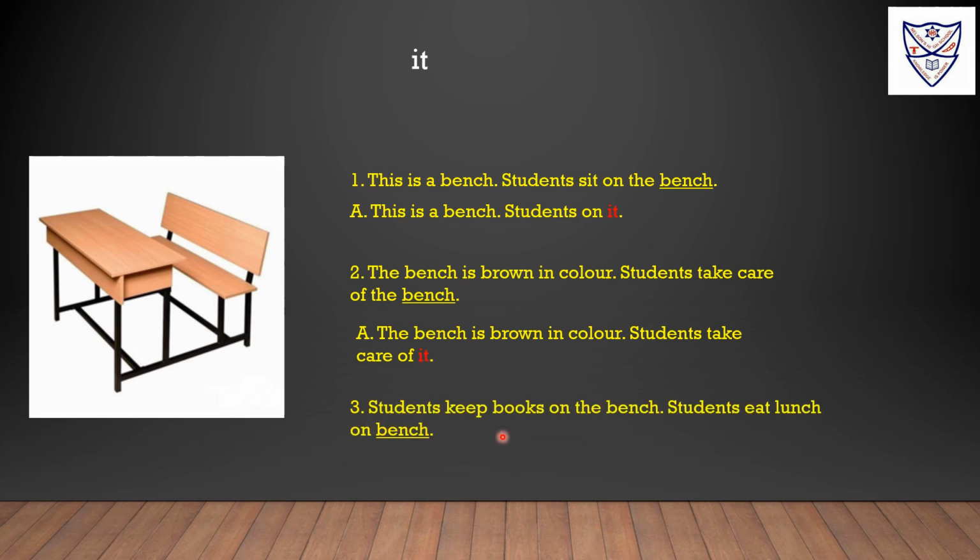Students keep books on the bench. Students eat lunch on bench. Students keep books on the bench. Students eat lunch on it. Here bench is again on the object place, so we are using it. Eat here is a verb. After a verb, a word comes, then we will use object pronoun, that is it.